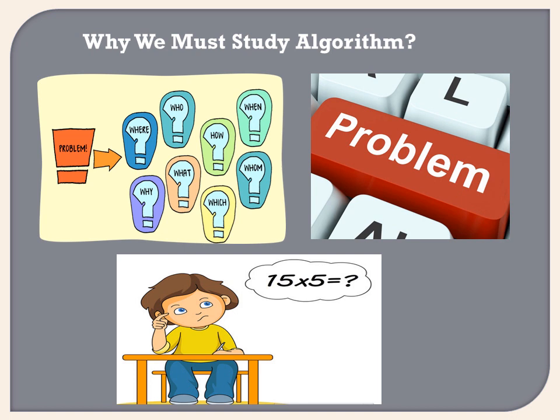That is the algorithm. So to solve the problem we require the algorithm. Everything we do is a problem, and whatever solves that problem is the solution, and for that we use particular steps. That is the algorithm. We require an algorithm to solve a problem, and the same is true in a programming language also.